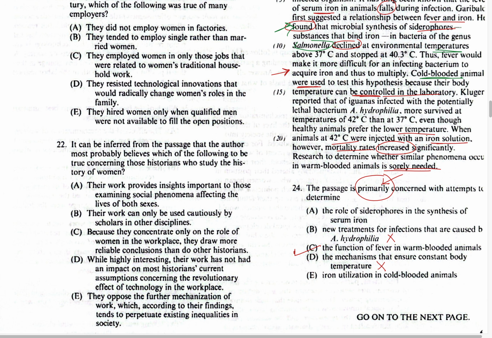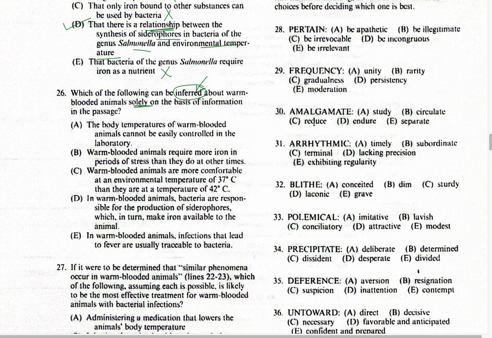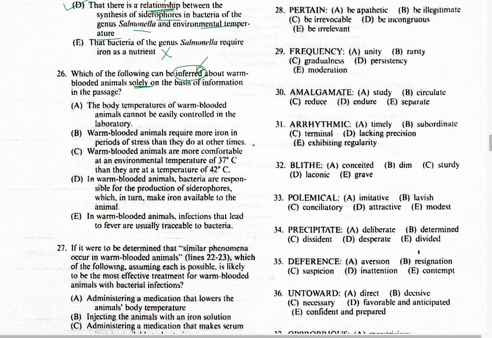So we were using cold-blooded animals whose temperature can be controlled in the laboratory. So we can infer that the body temperature of warm-blooded animals cannot be easily controlled in the laboratory. This is the right answer.